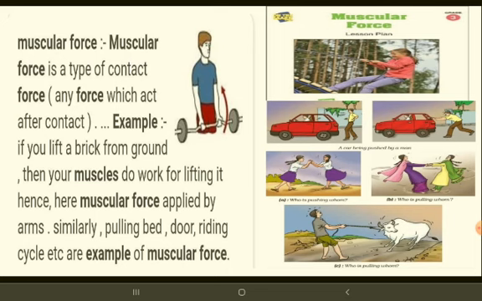And muscular force is required whenever any movement of the body occurs. For example, if you push or pull or kick, it comes from the muscles only. That's why we call it muscular force. Example, pushing to open a door, kicking a football. Without your hand, without your leg, how can you open? How can you push? Yes, you are using muscles, applying muscular force. That's why I call it muscular force.